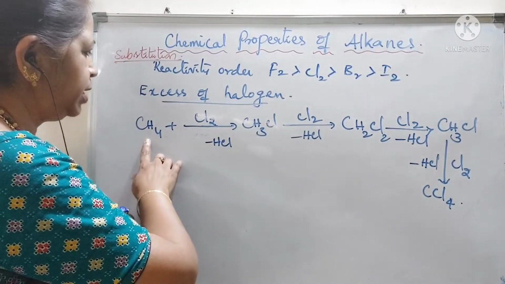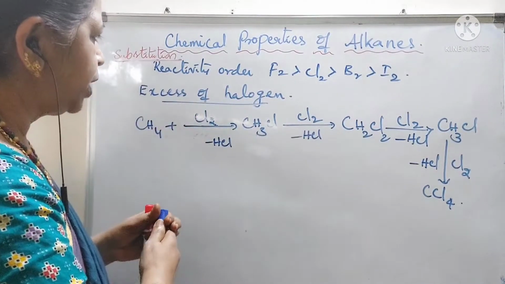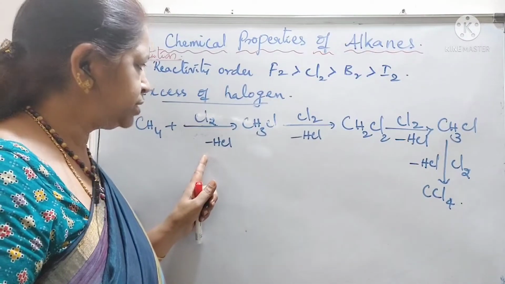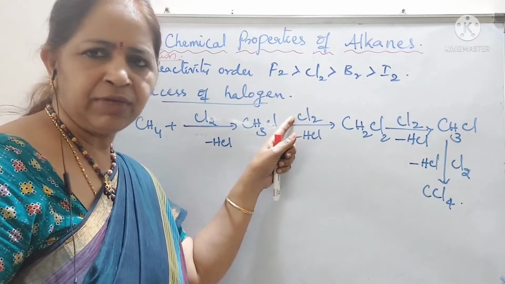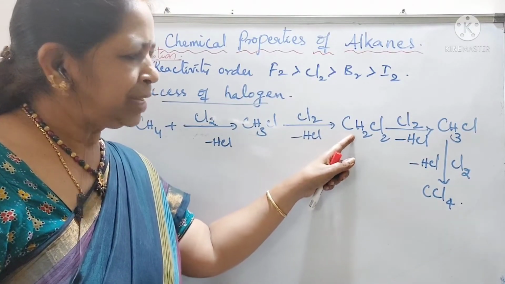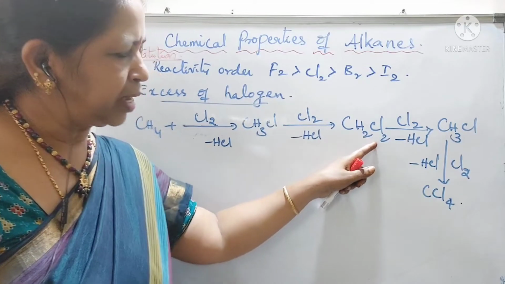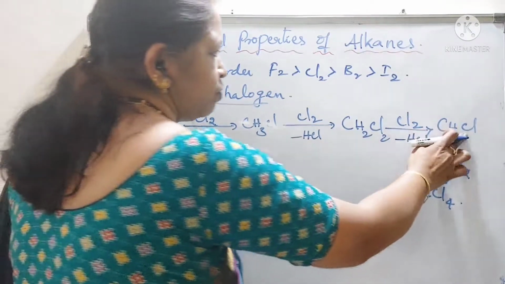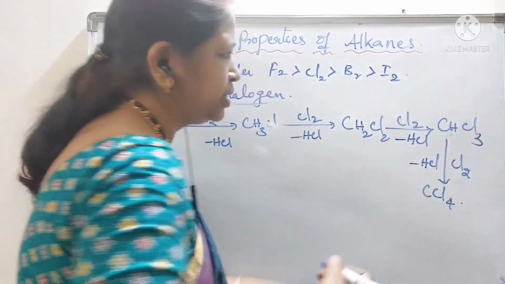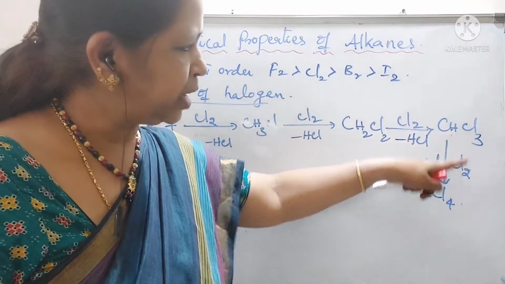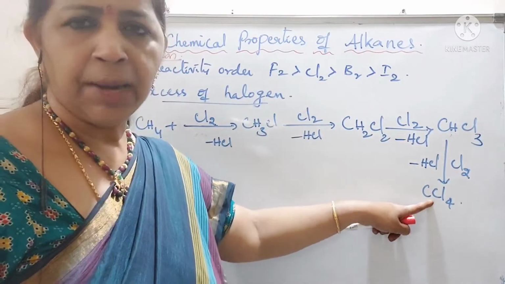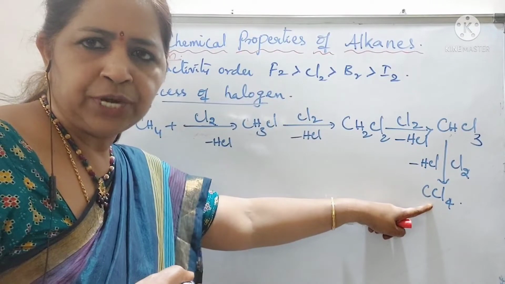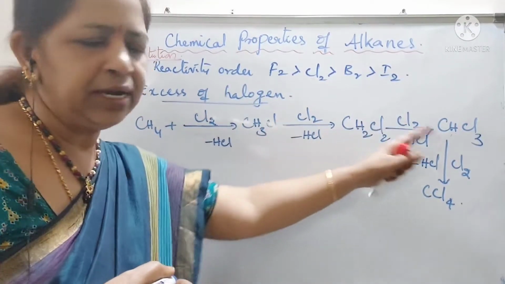Now, in this, methane is reacted with one molecule of chlorine. It forms methyl chloride by the elimination of HCl. This methyl chloride reacts with another molecule of chlorine. It forms methylene dichloride. Methylene dichloride again reacts with another molecule of chlorine to form chloroform, CHCl3, and this chloroform reacts again with another molecule of chlorine to form carbon tetrachloride. Now, you can see all the hydrogens are substituted by halogen molecules, and this is occurring in steps.